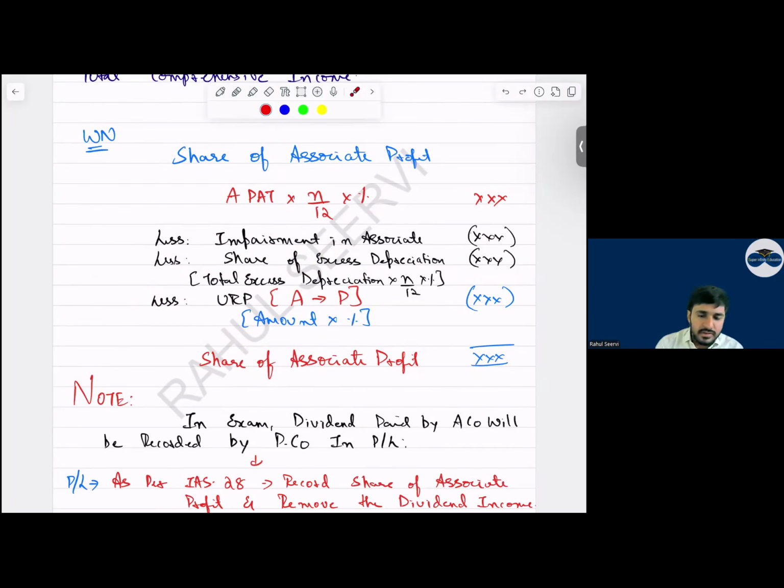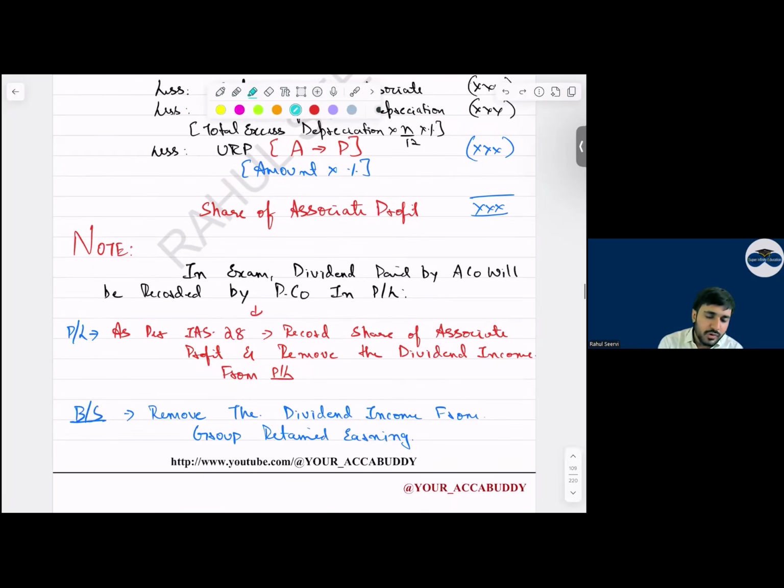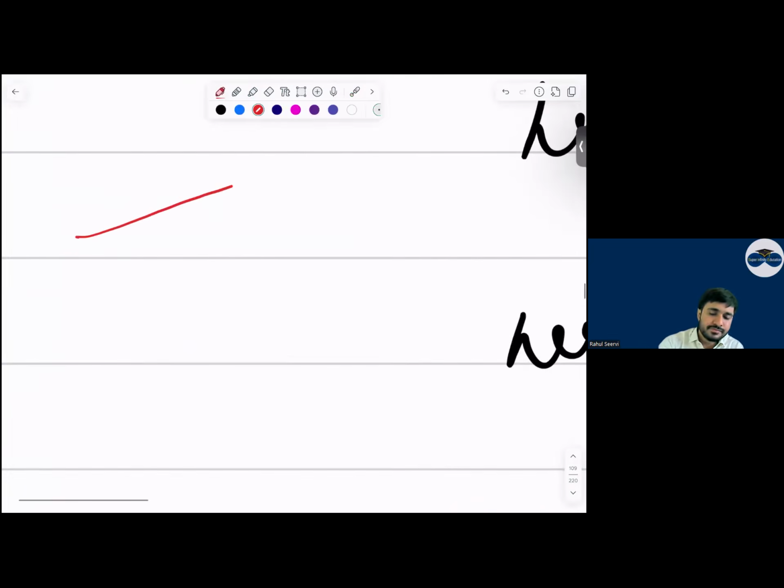Yes, sir. And now see, note for the exam purpose. In the exam, dividend paid by A company will be recorded by P in the P&L. Yes or no? See, vertically, how should we do it? Here, dividend income is recognized from associate. So you'll remove that now, bete.